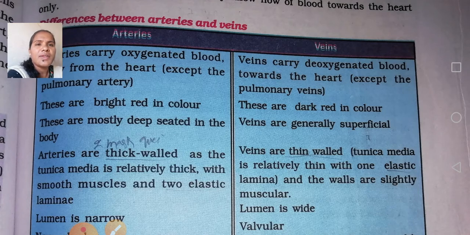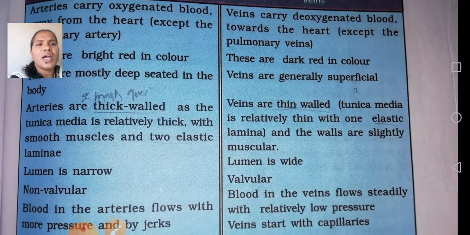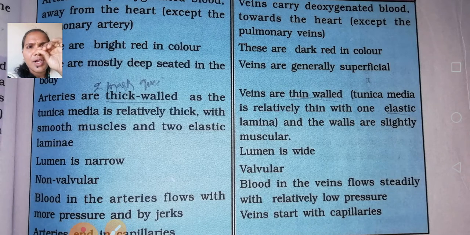Okay, arteries are thick walled, as the tunica media is relatively thick, with smooth muscles and two elastic laminae. Whereas veins are thin walled, the tunica media is thin with one elastic lamina, and the walls are slightly muscular. Next, the lumen is narrow in arteries and wide in veins. Next, arteries are non-valvular and veins are valvular.